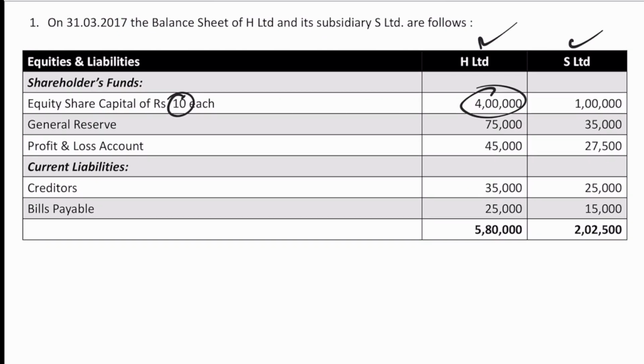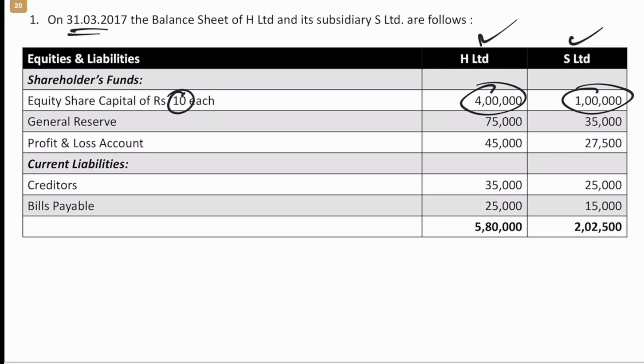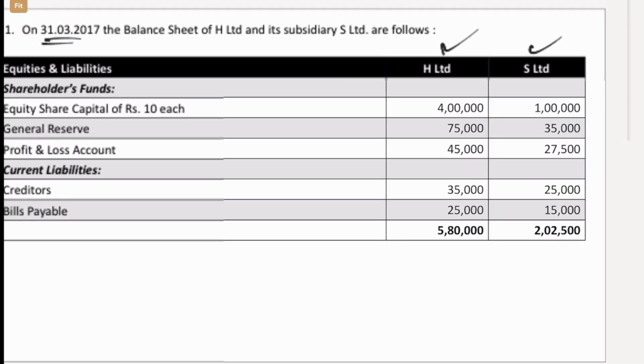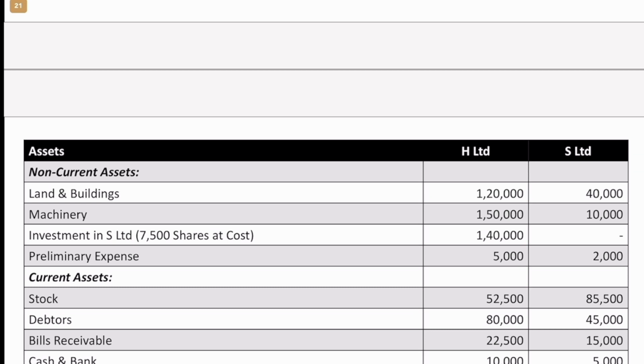So then S Limited is 1 lakh. General reserve, this is obviously the closing balance because it's the last day of the year on which we have prepared the balance sheet. So then 7,535, we have profit and loss account as well. In the previous examples we did not have profit and loss account. Interesting, maybe in this case we will also know the opening balance, we will see. Then we have other current liabilities, which includes creditors and bills payable. So that's the liability side of the balance sheet.